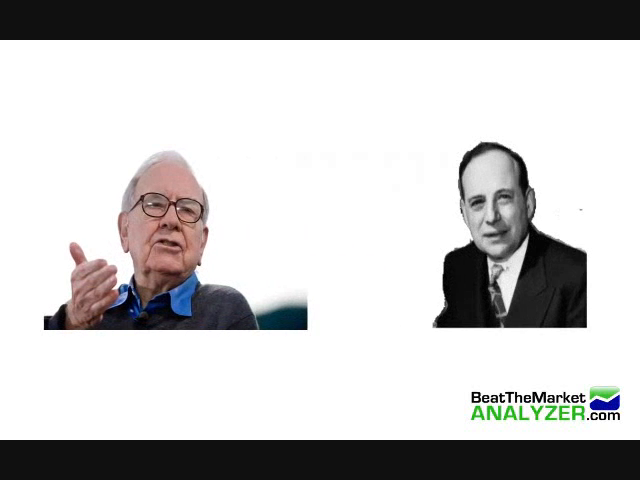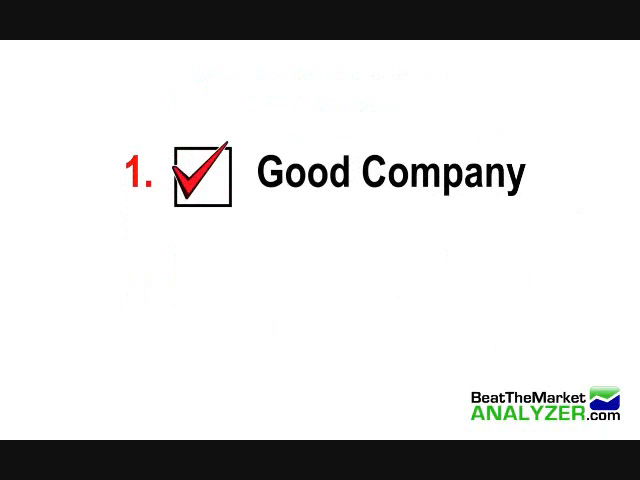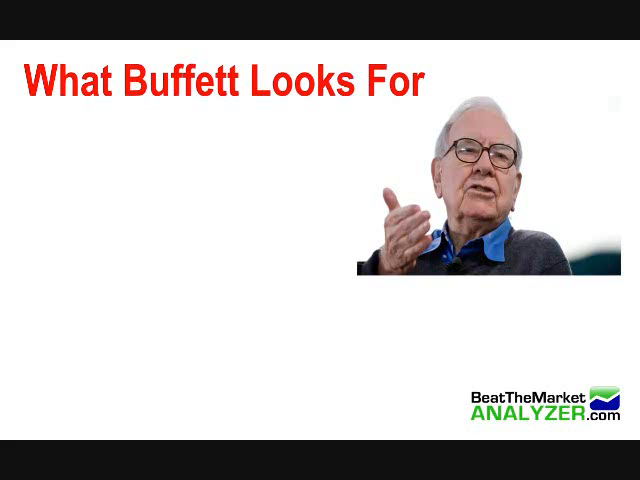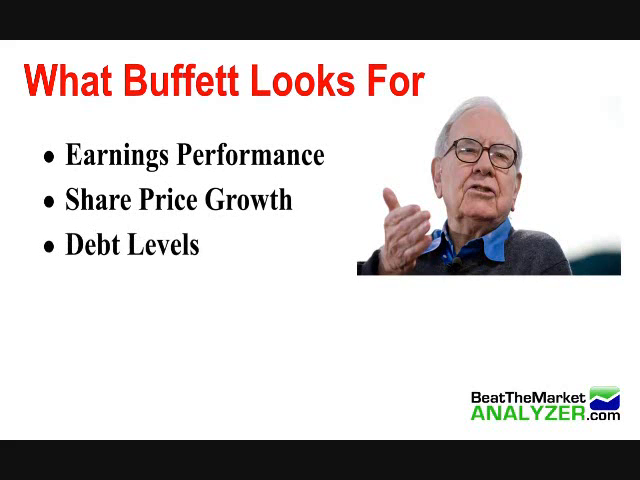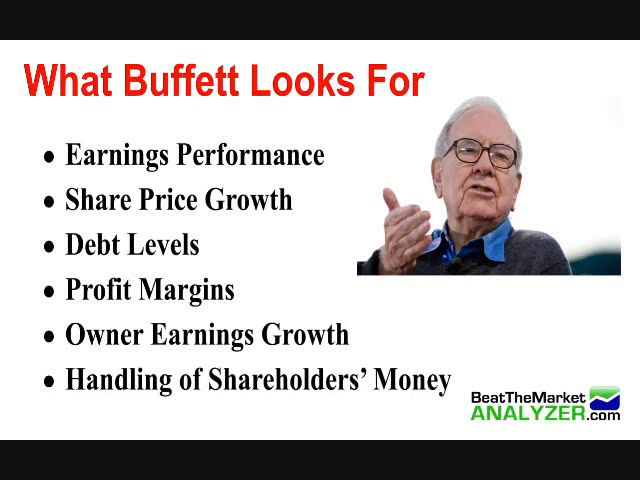Now this technique is based off of Warren Buffett and Benjamin Graham's value investing technique. So first I'll talk about how to find good companies, and next I'll talk about how to find bargain prices. First, how to find good companies. Let's look at what Buffett did to find good companies. He looked at earnings performance, share price growth, debt levels, profit margins, owner earnings growth, and handling of shareholders' money.